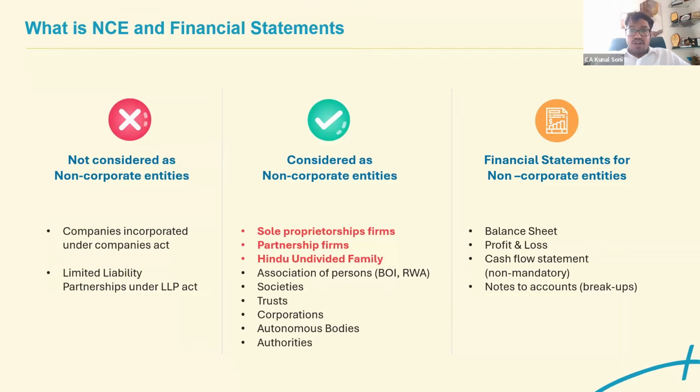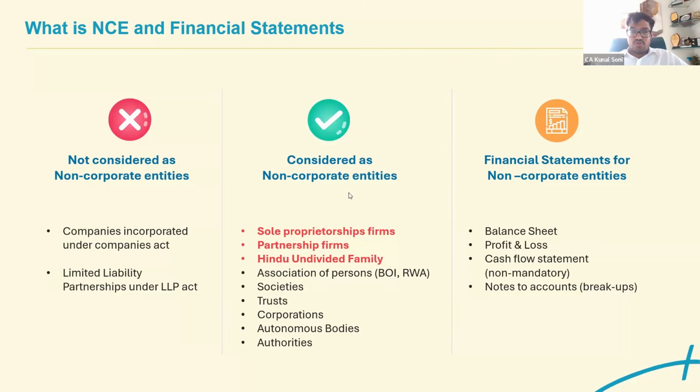And what Tally has provided is, Tally has currently specifically highlighted to use this for sole proprietorship firms, partnership firms, and HUF. So from Tally, you would be directly able to derive the financials of these three entities: proprietorship, partnership firm, and the HUFs. So I hope the applicability of the same has been cleared initially.